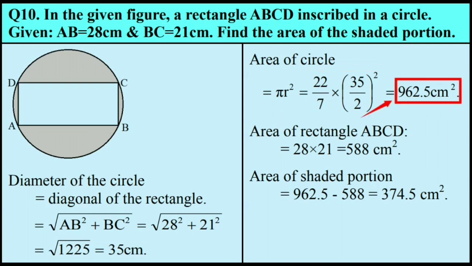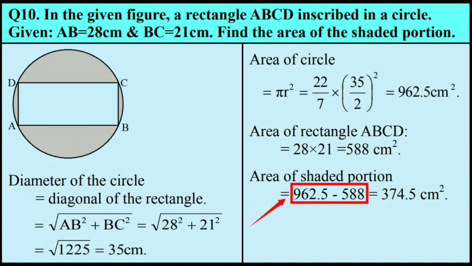After simplifying the expression, we get the result 962.5 centimeter square, and that is the area of the circle. Area of the rectangle is length multiplied by breadth and is equal to 28 multiplied by 21. The result obtained by this product is 588 centimeter square, and that is the area of the rectangle.